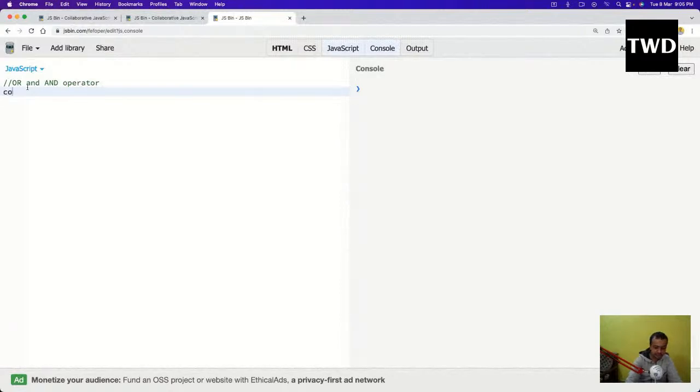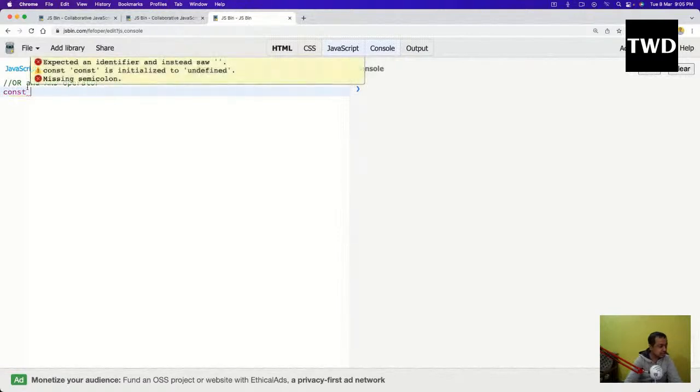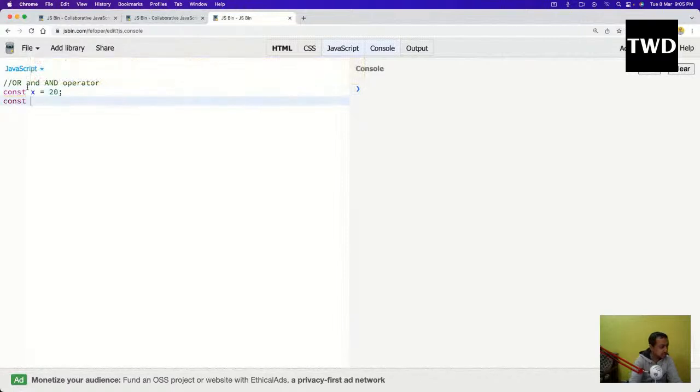So first is const x equal to 20, and you might be seeing one thing, I'm using const a lot nowadays. Programmers use const a lot because when you declare a variable, 90% of the time in your program you're not going to change it, so you can get away with const. That's why most developers nowadays use const, not let. So const x equal to 20 and y equal to 20. We're learning the OR and AND operator.